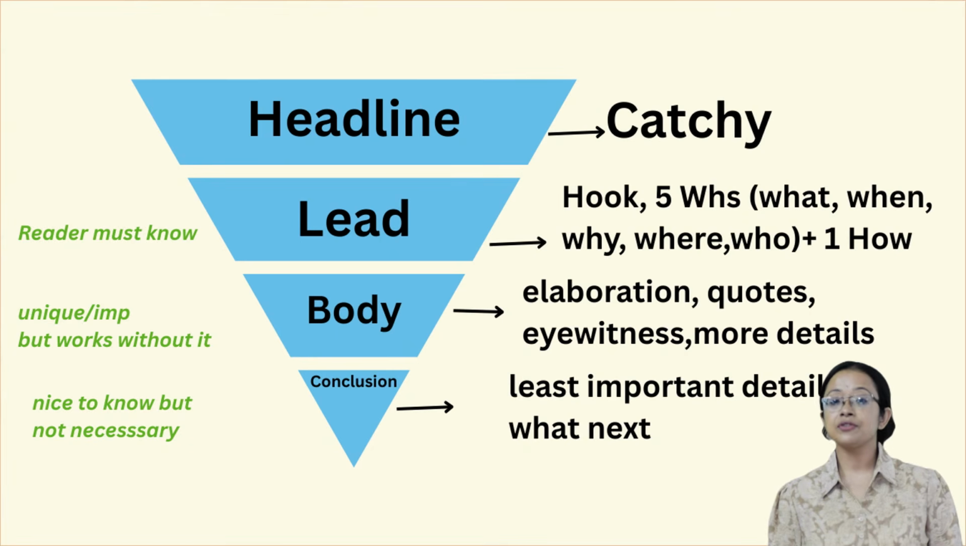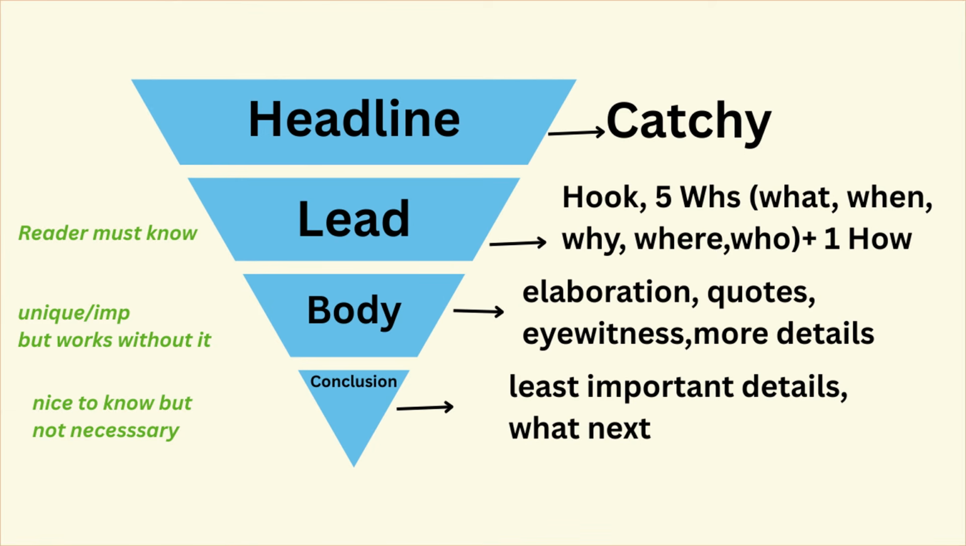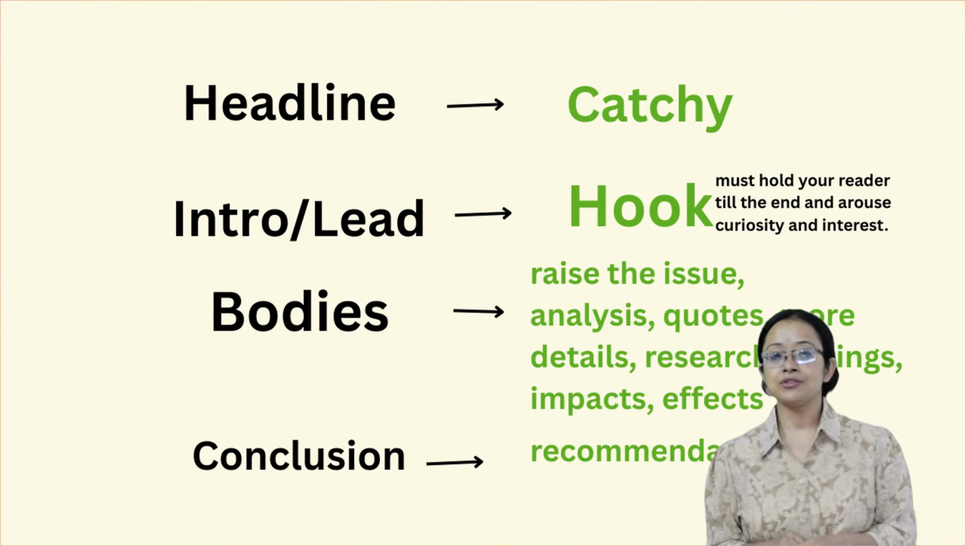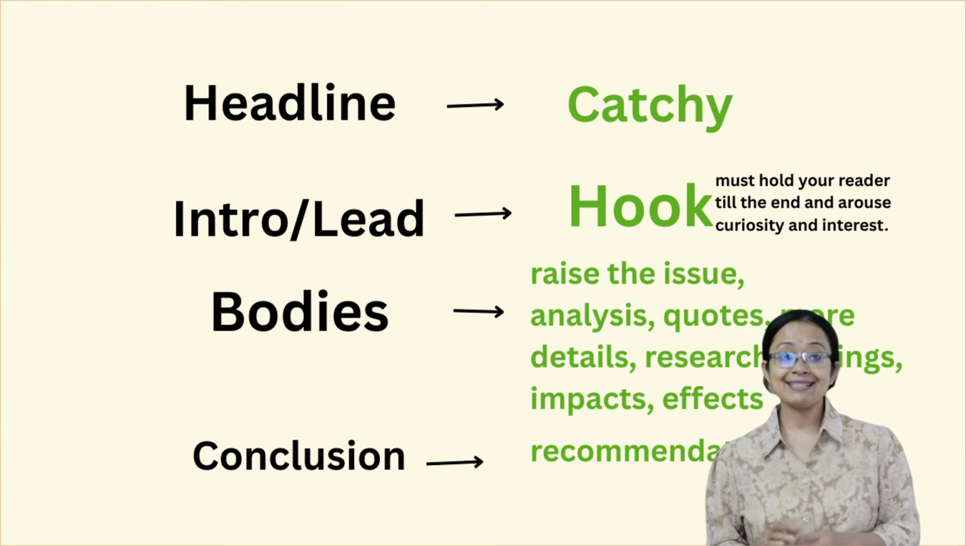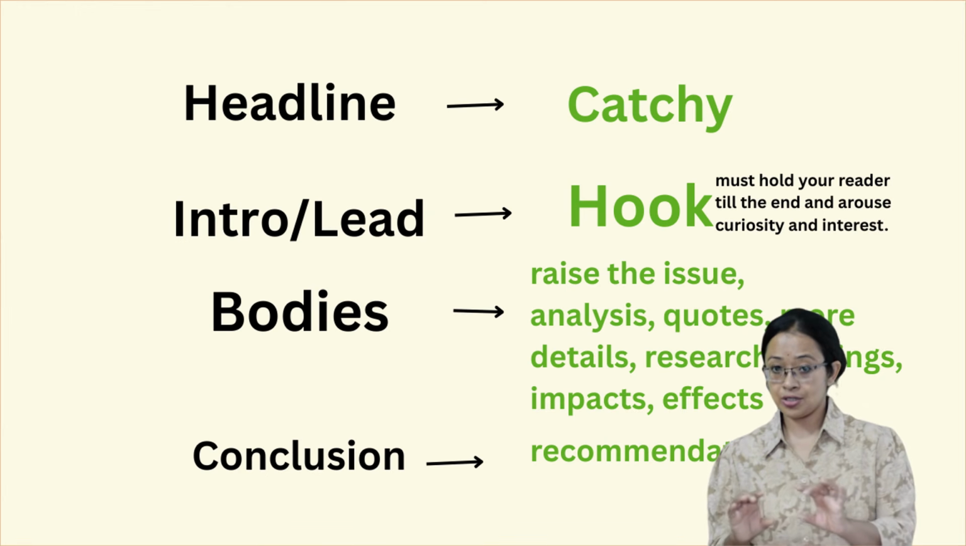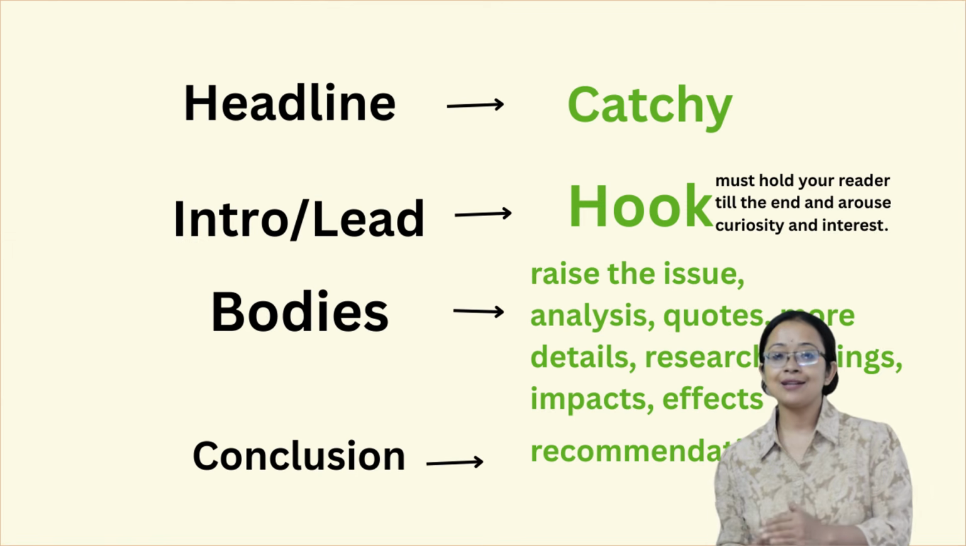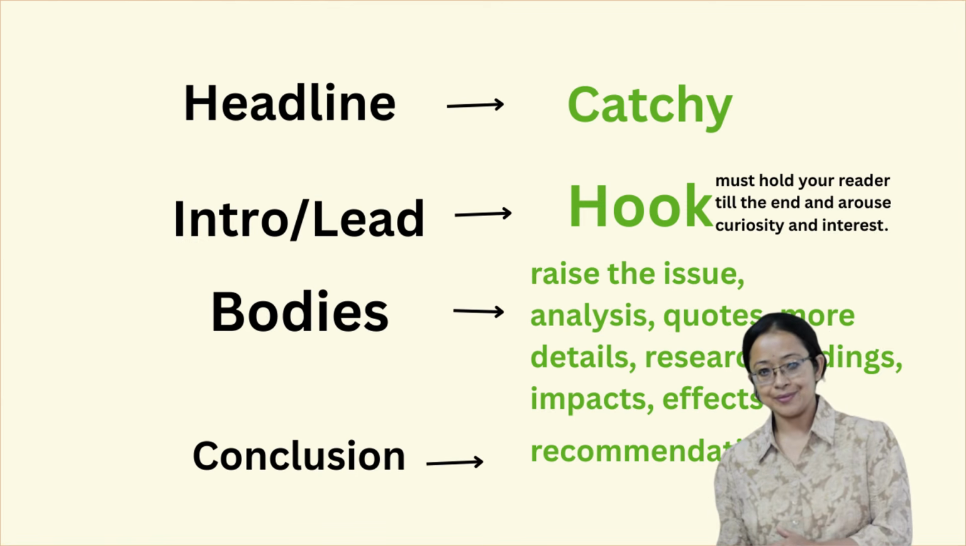The structure of news report is inverted pyramid, where the important necessary details come first and the least important details come at the last. Whereas the structure of news article is more or less like that of an essay: introduction and several body parts, and finally the conclusion.